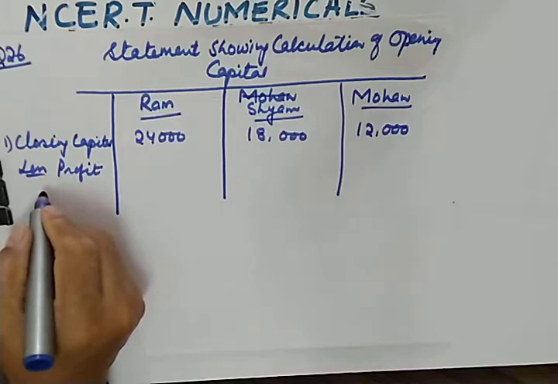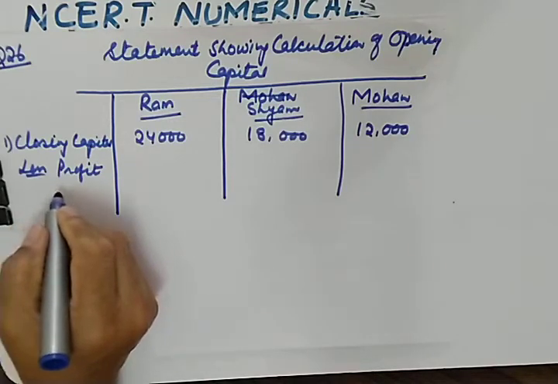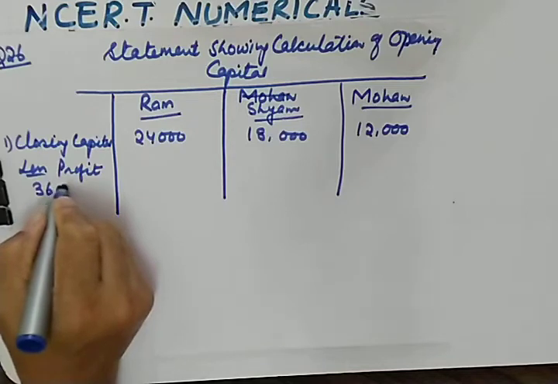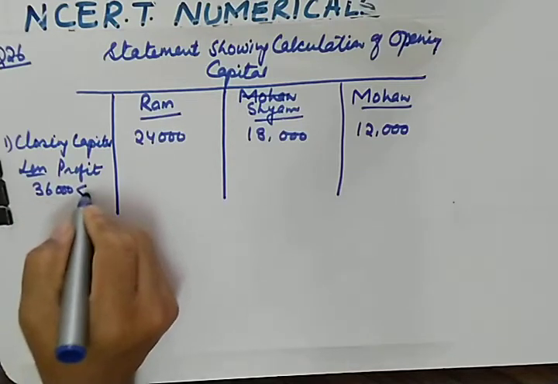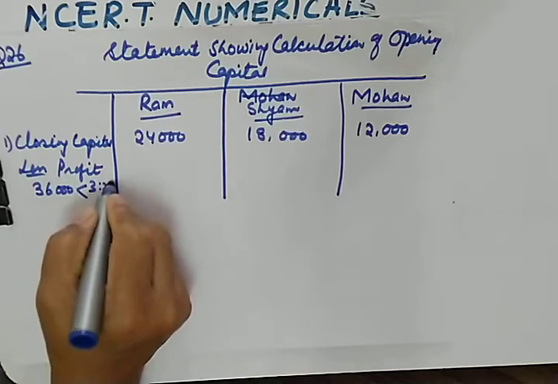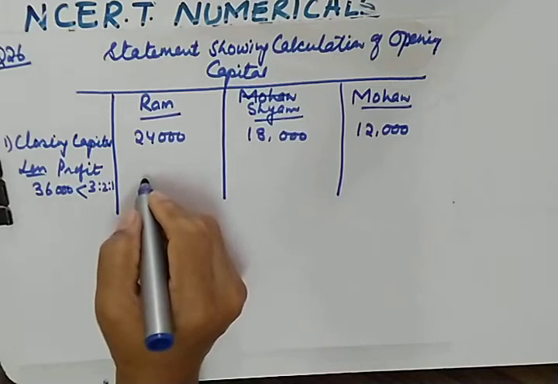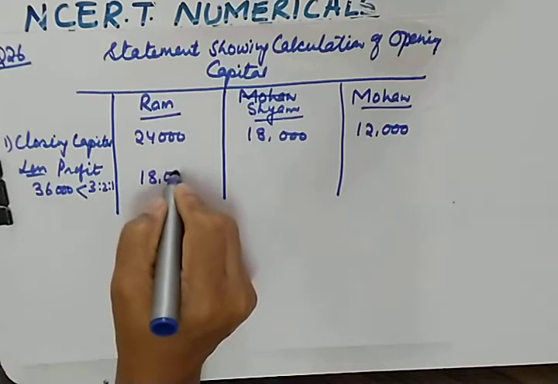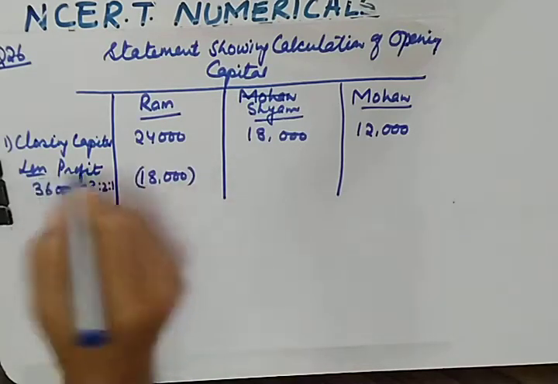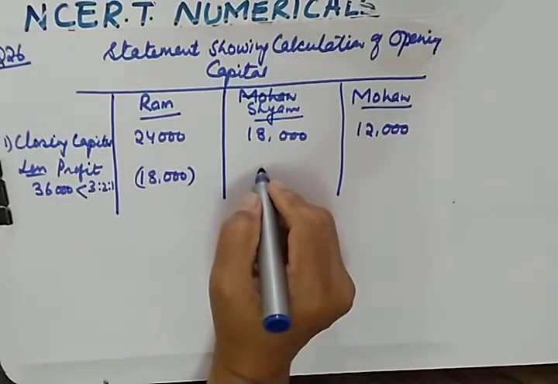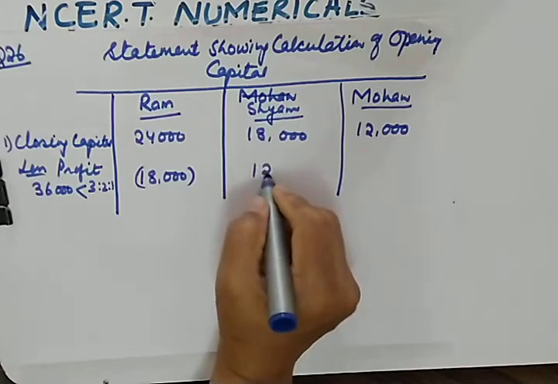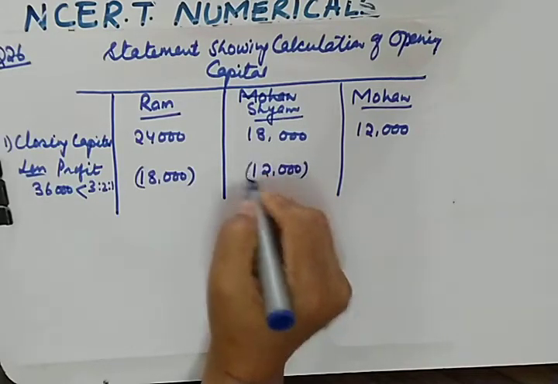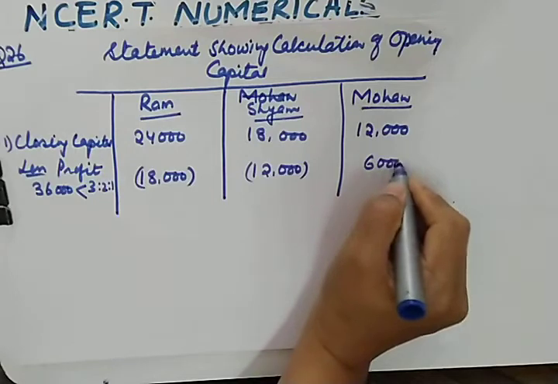They are earning a profit of 36,000, which is being shared in the ratio of 3:2:1. So let us divide this profit. If you divide this in 3:2:1, it will be 18,000, negative figure because you are deducting, and likewise 12,000 for Shyam and 6,000 for Mohan.